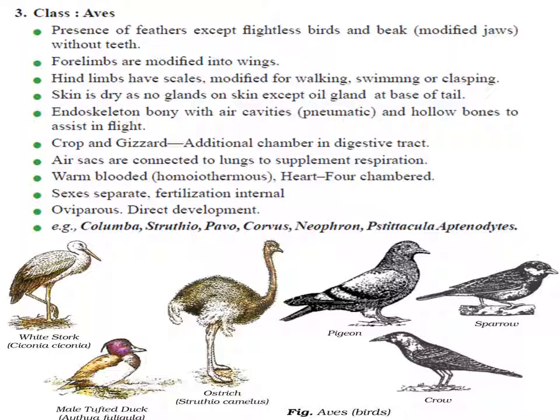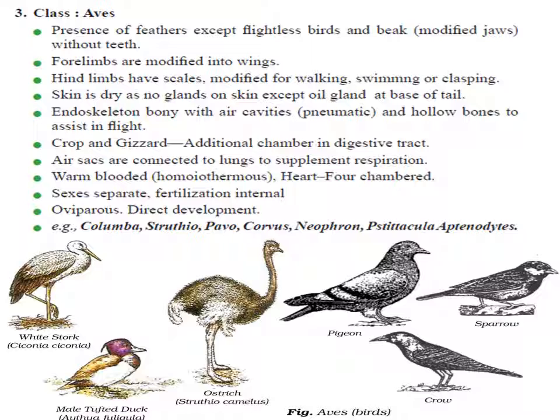The next class is Aves. Aves are the birds which have the aerial mode. The body is divided into head, neck, trunk, and tail. The body is covered by feathers so that they can fly, with the exception of the ostrich. The jaws are modified into beaks and teeth are absent. Skin is dry without glands except the oil or preen gland at the base of the tail. The forelimbs are modified into wings and covered with feathers. The hind limbs have scales and are modified for walking, perching, swimming and running.